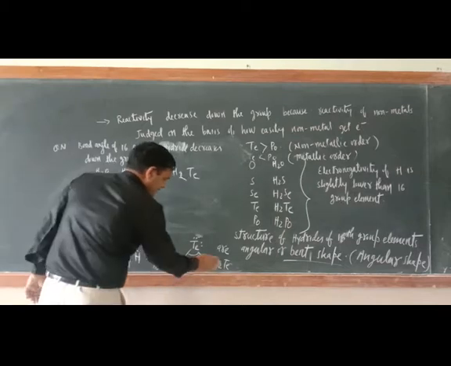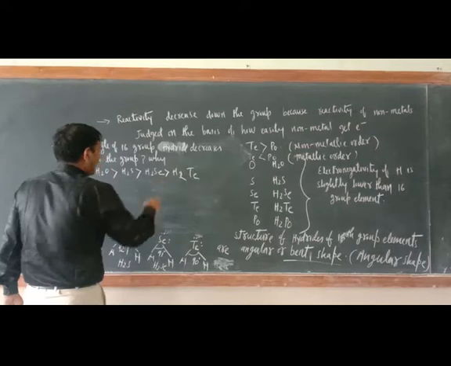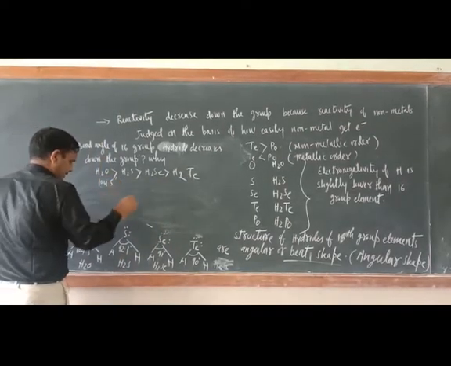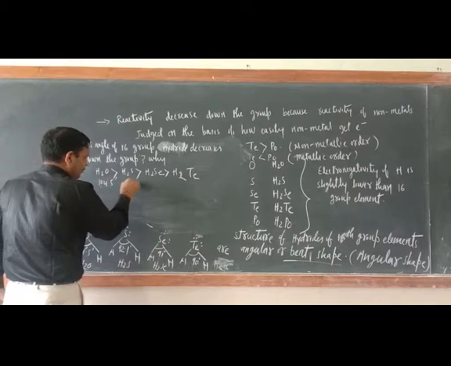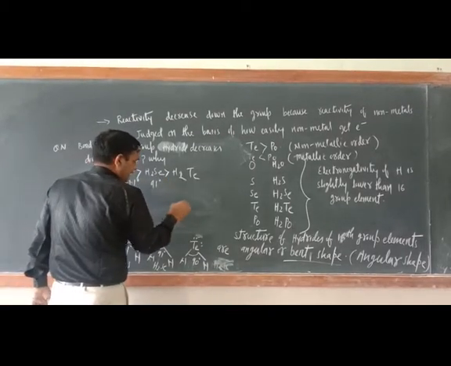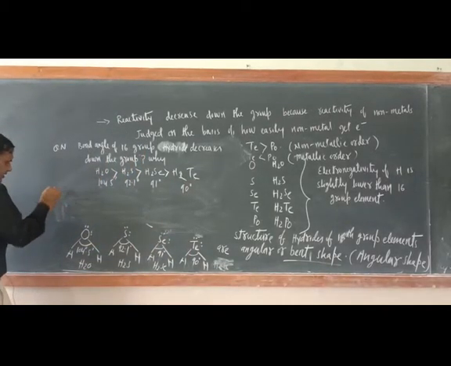Okay, just see. The bond angle is like that. Why? Here what is there? 104 degree 5 minute. Here, 92.1 degree. Here, 91 degree. Here, 90 degree.